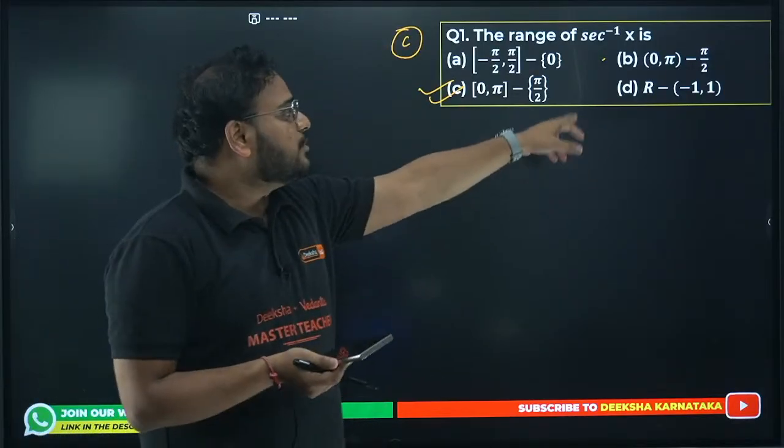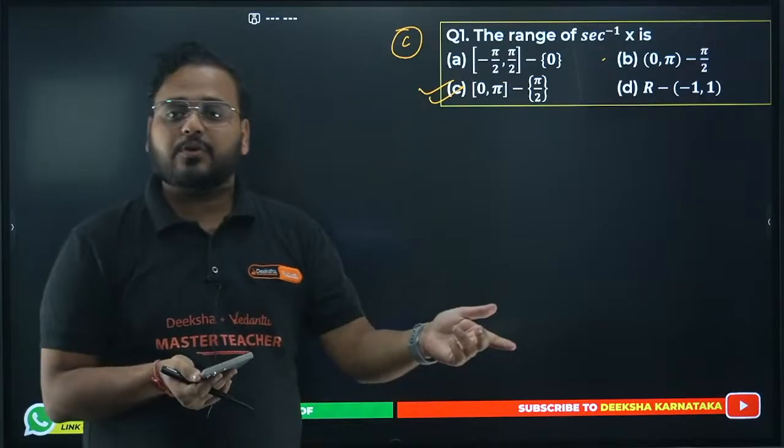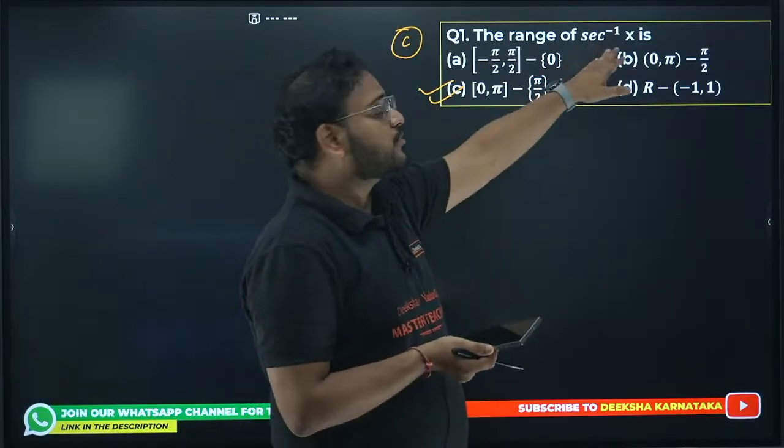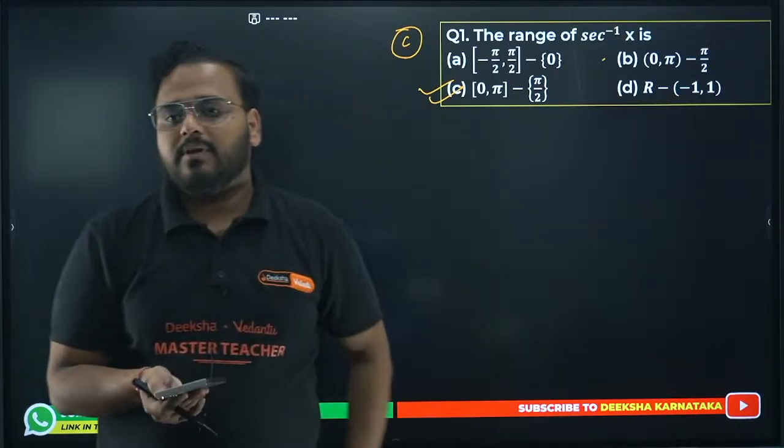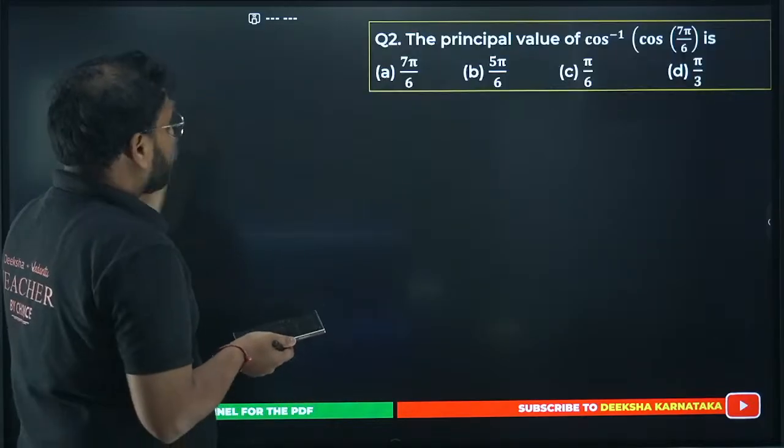Ashia bacha, at 0 and pi, second verse is defined. Okay, second verse of 0 is? Basically second verse of 0 is 0. Second verse of minus 1 will be pi. Okay, let's go on. Question number 2.